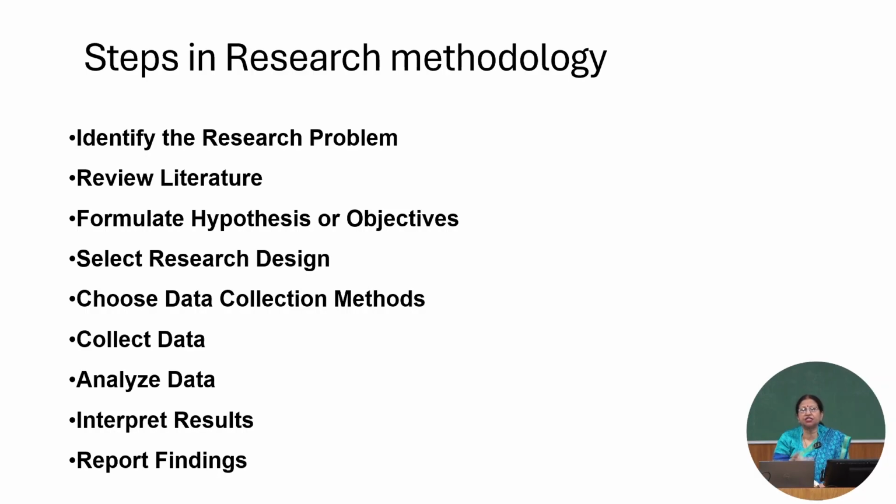It could be possible that somebody else, because globally research is happening, and if research is happening all over the globe, how can you be so sure that this particular problem has not been addressed? Unless and until you have gone through the literature very carefully. Having gone through the literature very carefully and assuring that your research problem has not been attempted, you will then design or formulate your hypothesis or objective.